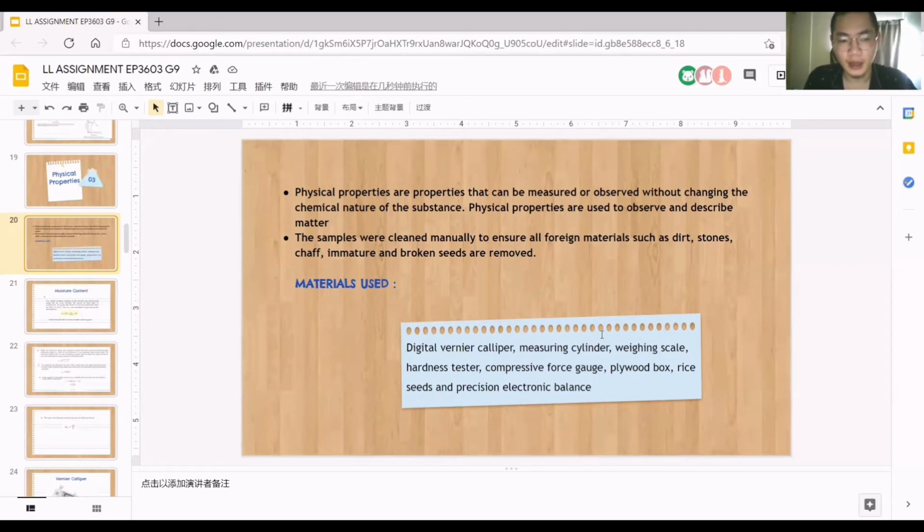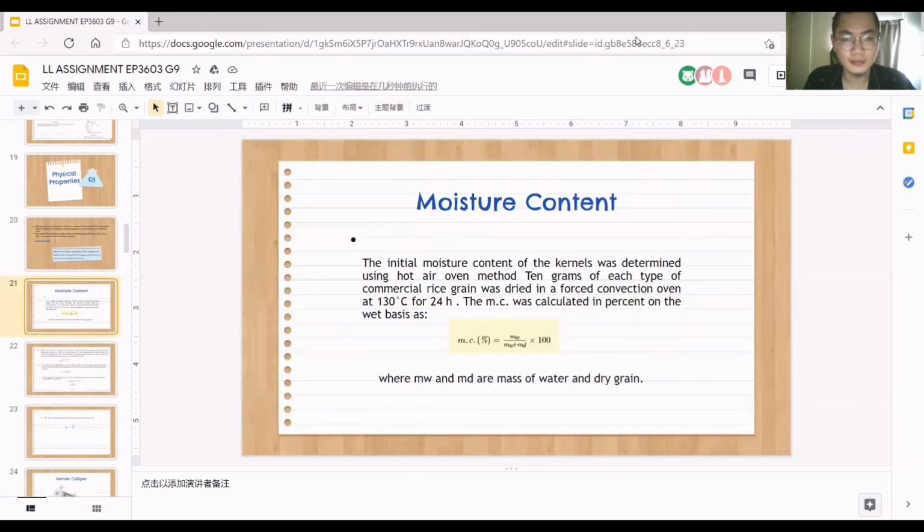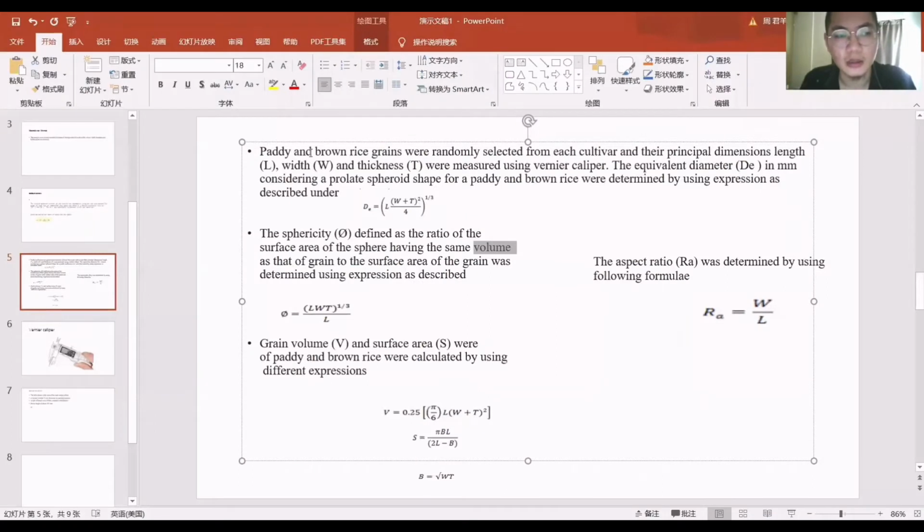There are commonly used tools for testing physical properties. Paddy and brown rice grains were randomly selected from each cultivar and their principal dimensions, length, width, and thickness, were measured using a Vernier caliper.